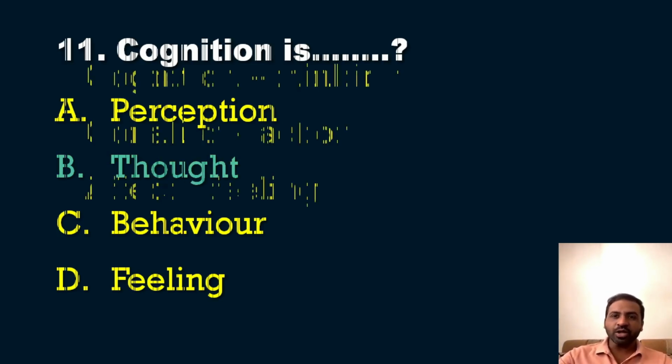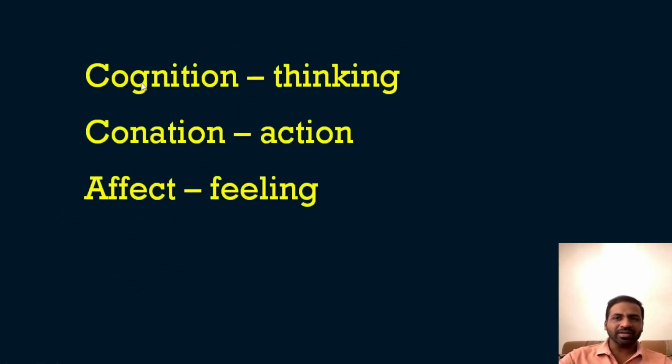Cognition is related to thought, to thinking. Cognition is related to thinking, behavior is related to action, and affect is related to feelings. Affect is feeling, behavior is action, and cognition is thinking. Okay, it's basic psychiatry.